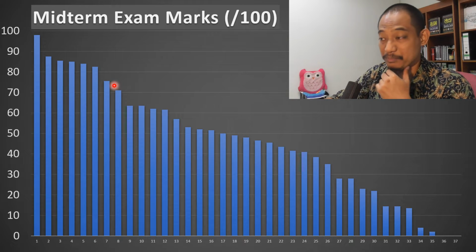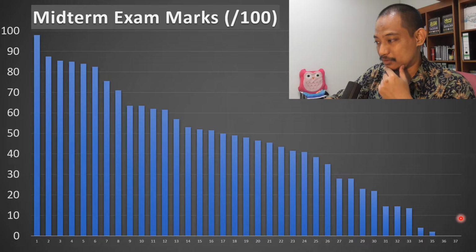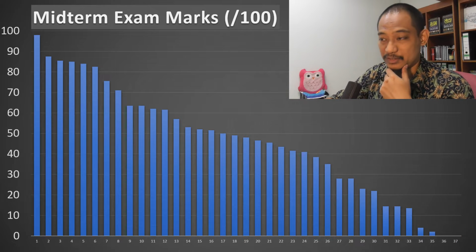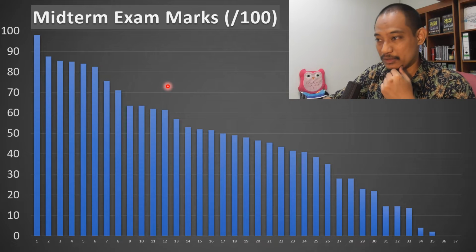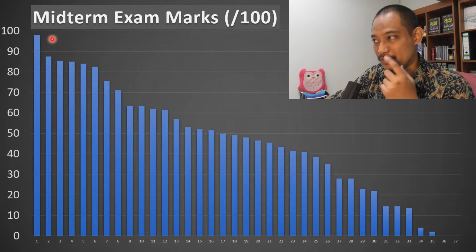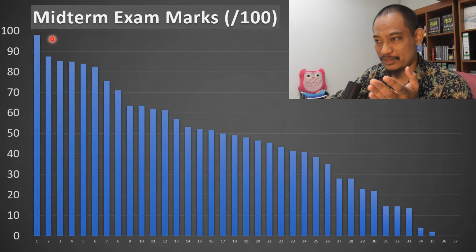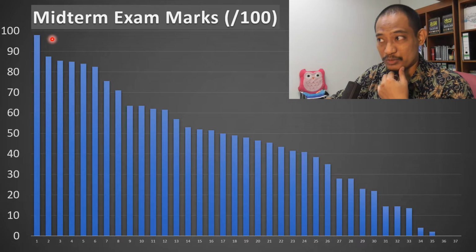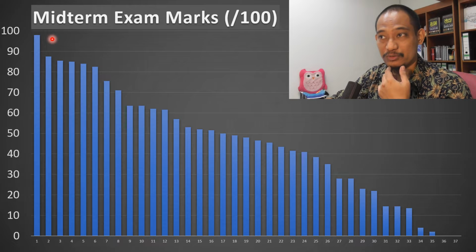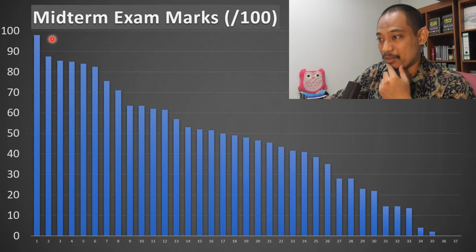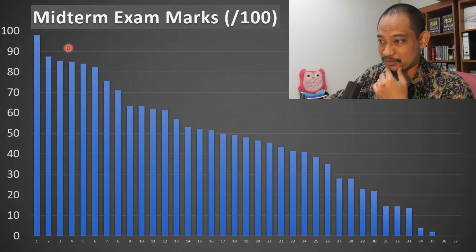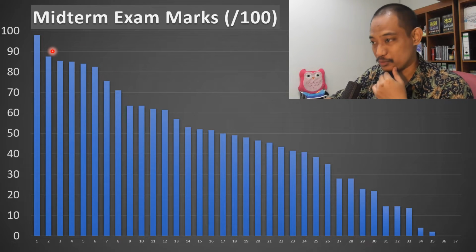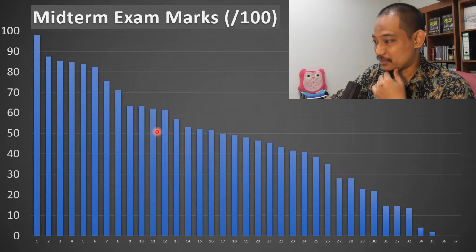This is out of 100, from the 37 students that took the exam under my section. So this is the mark distribution. One student almost got 100. I think he lost 2 marks, so he got 98% for the midterm exam. So it shows that it is possible for students to get almost full marks. But he's the only one above 90 here. There are 5 others in the range of 80 to 90, which is also okay. And then you can see the distribution.